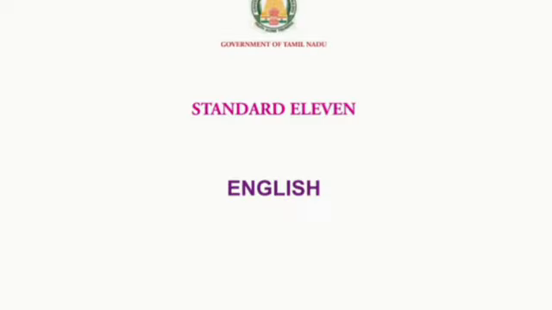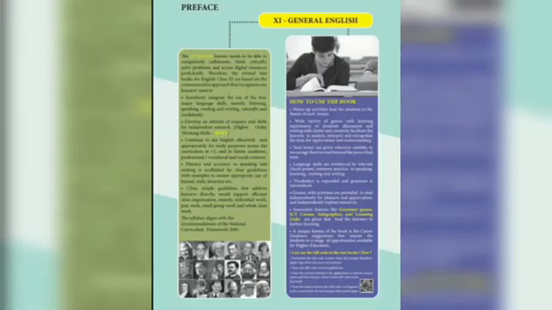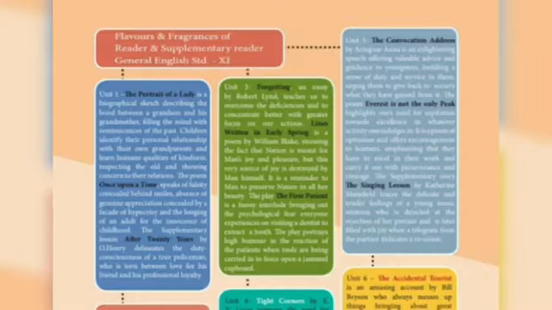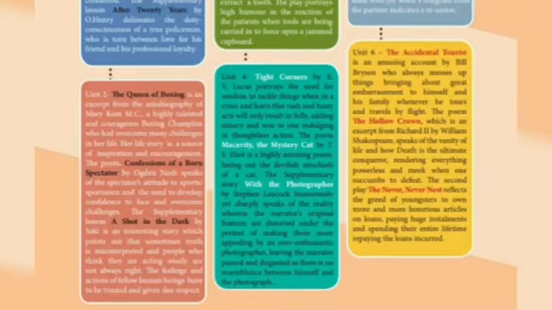Let me start the portion according to the state board syllabus. So, take your English textbook. This book is framed for the development of your student for the 4 skills: listening, speaking, reading and writing. You have 6 units. Each unit contains prose, poem and supplementary reader.